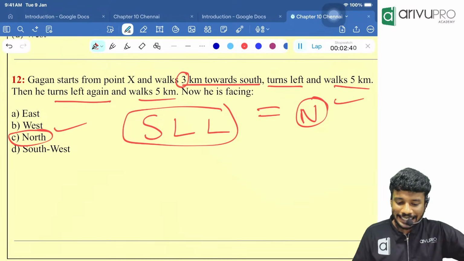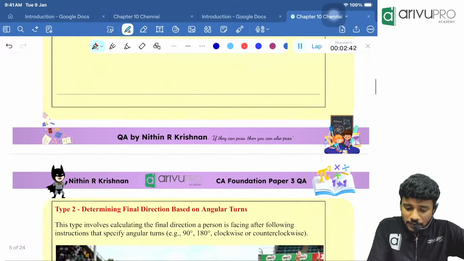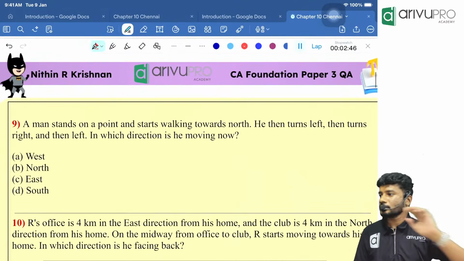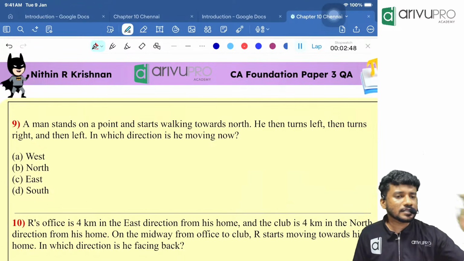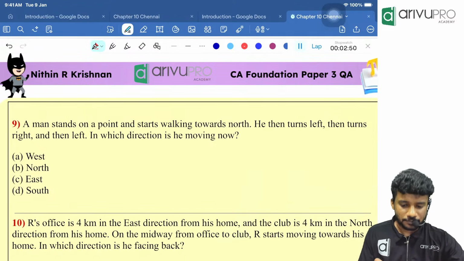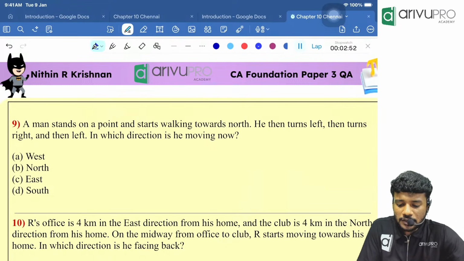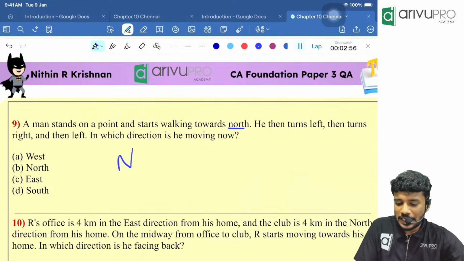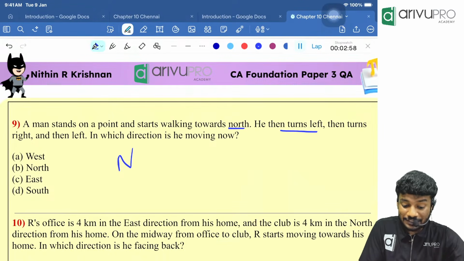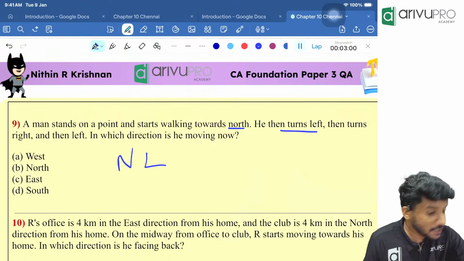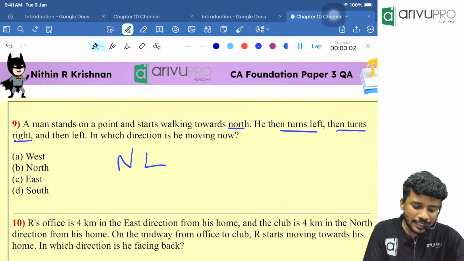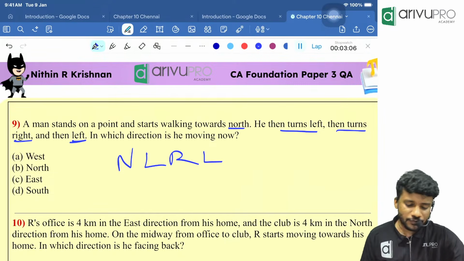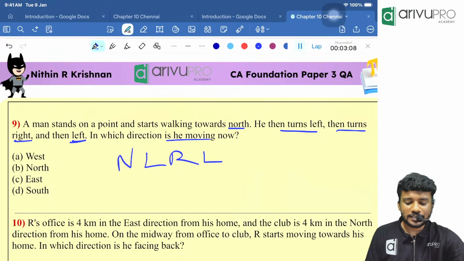Directly C. Then next one is, people, try this. A man stands on a point. Starts walking towards north. Initial direction is north. Then he turned left. Then turns right again. And finally the left. Then we need to know which direction he is moving now.